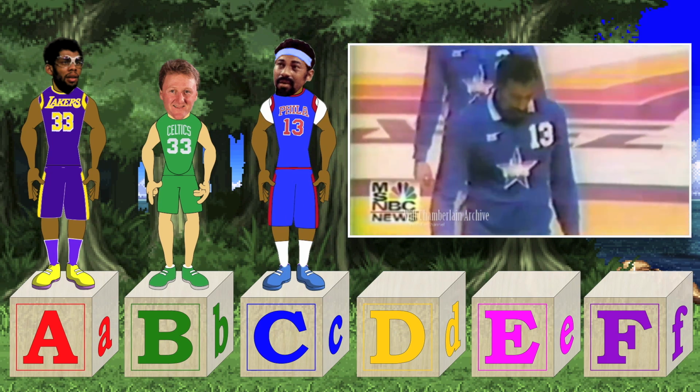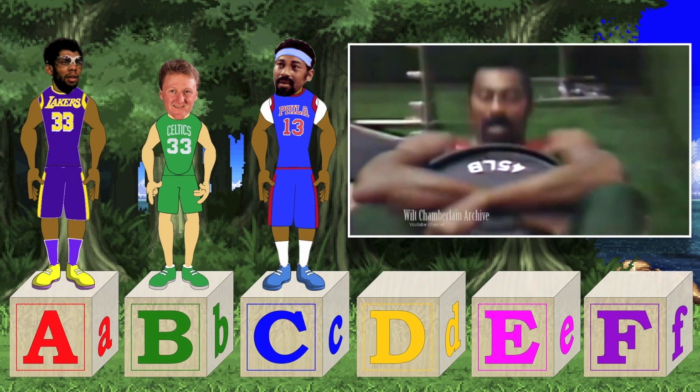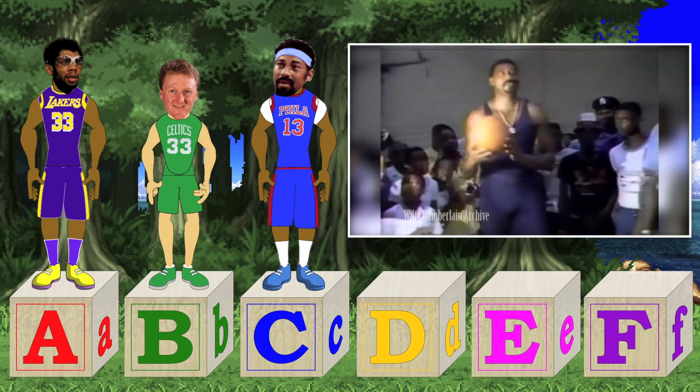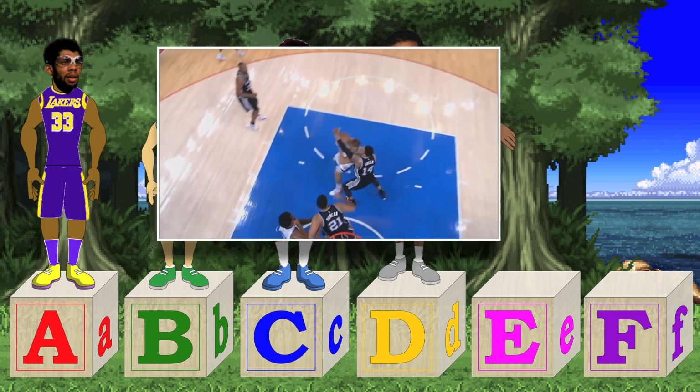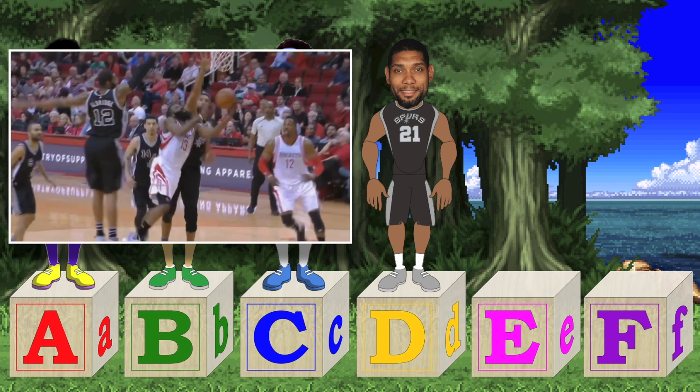C is for Chamberlain. Curry makes a close second, but Wilt Chamberlain can be argued as one of the all-time GOATs. When you're going up against Mr. 100, it's hard to beat. Rest in peace to Wilt. D is for Duncan. Tim Duncan is the best power forward the game has ever seen so far.